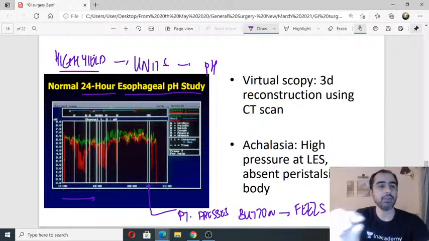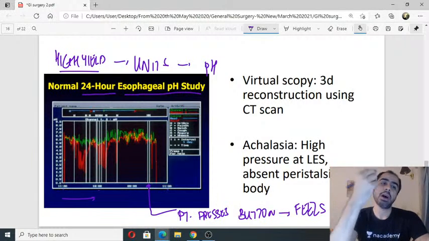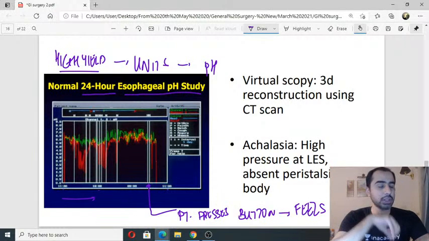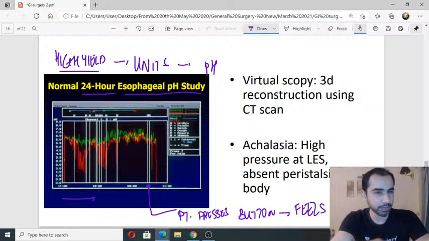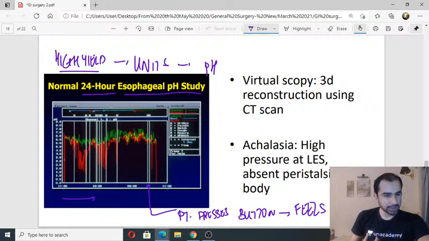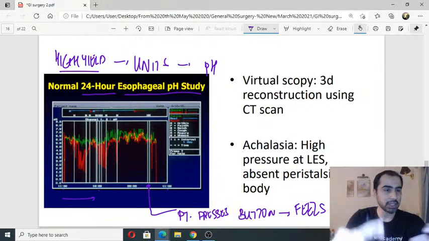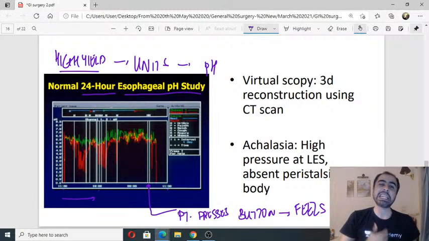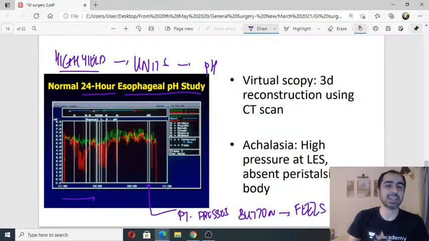So when I do a 24-hour pH study, I put a catheter through the nose and at the GE junction. It is attached to a recording device, and on the recording device there is a button. The patient has to wear the device for 24 hours, and whenever he feels acidity, reflux, he presses the button. He presses it for symptomatic reflux.